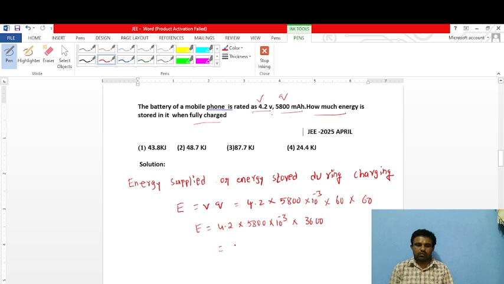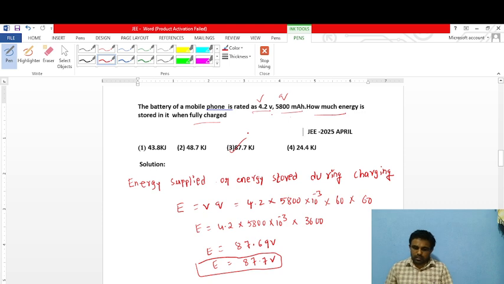So finally we get the answer as 87.69, so approximately we consider it as 87.7. This one is our final answer. Option 3 is correct.